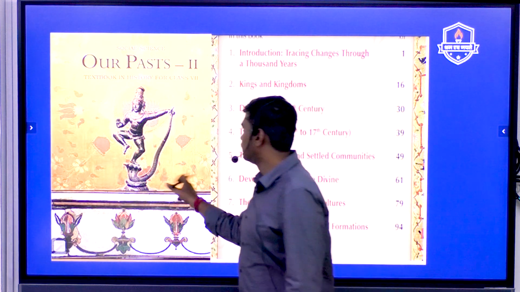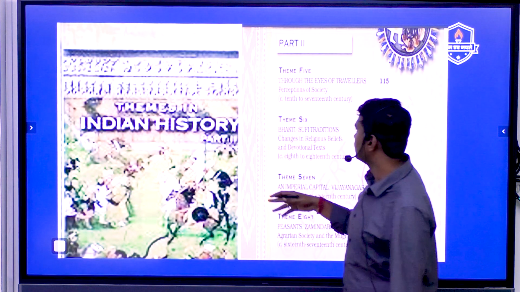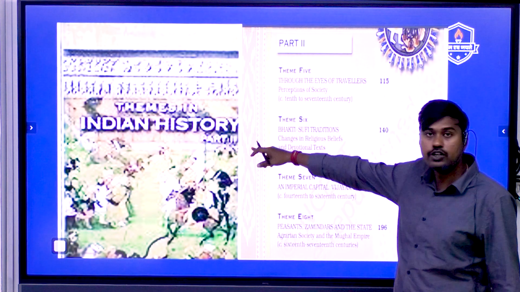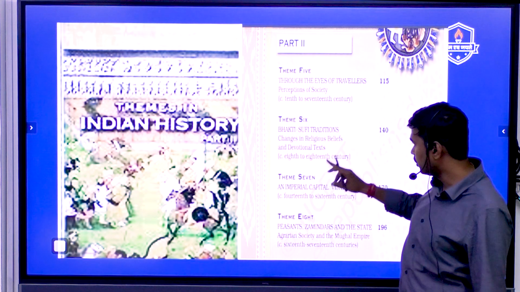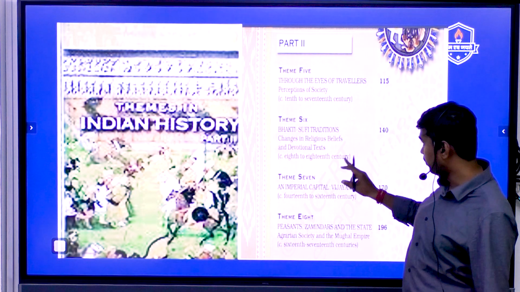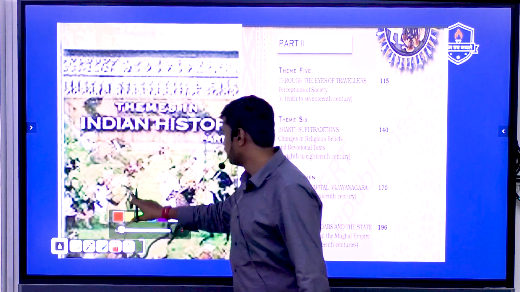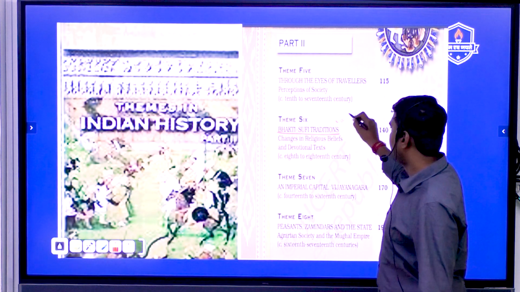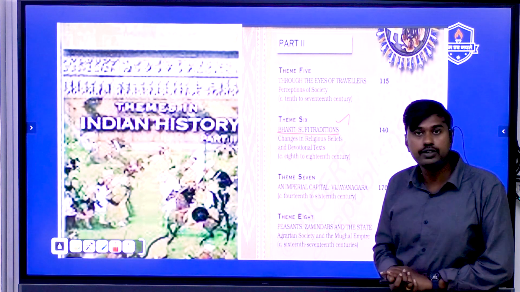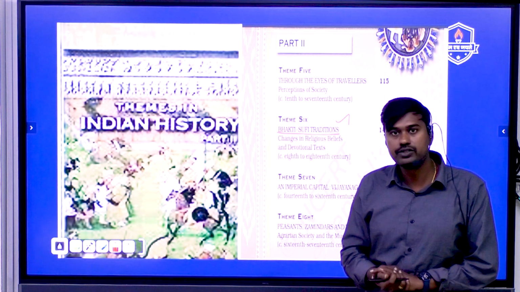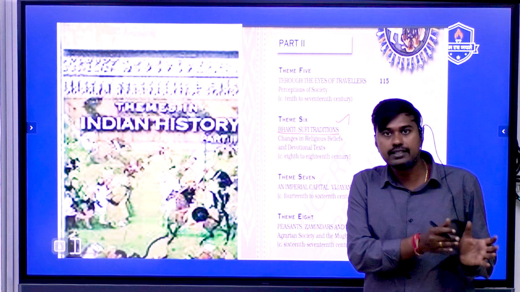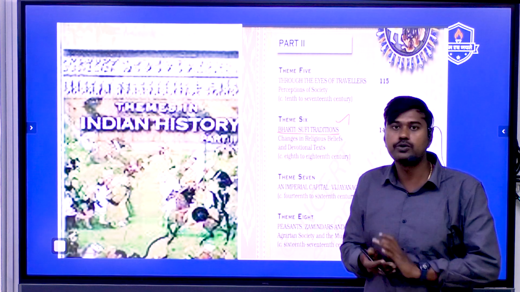Now going into Themes in Indian History, again this is the 12th standard NCERT I was talking about. In this particular book, give maximum attention to the Bhakti and Sufi traditions because this is again going to be crucial. As I keep saying, questions related to the Bhakti and Sufi movement or socio-religious reform movement are asked not only in prelims and mains, but also at the interview stage.